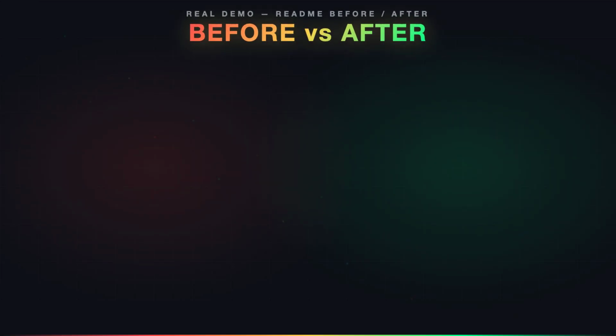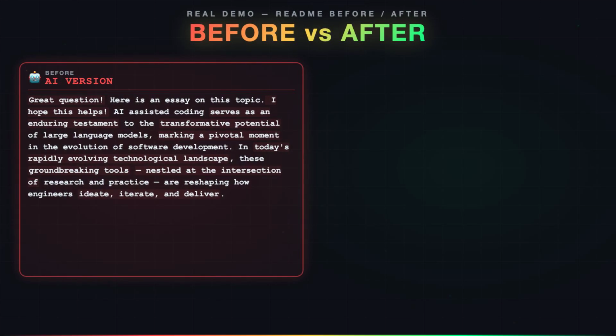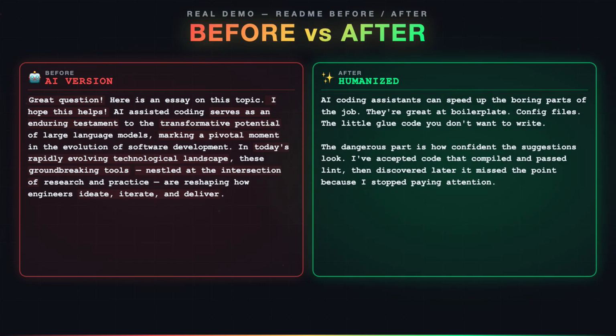Let me show you the before and after directly from the README. Before, the AI version. Quote: "Great question. Here is an essay on this topic. I hope this helps. AI assisted coding serves as an enduring testament to the transformative potential of large language models, marking a pivotal moment in the evolution of software development.